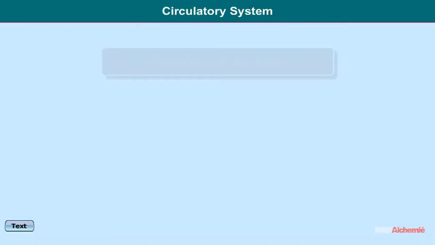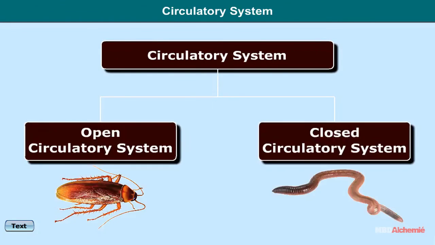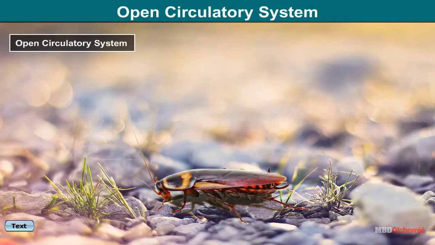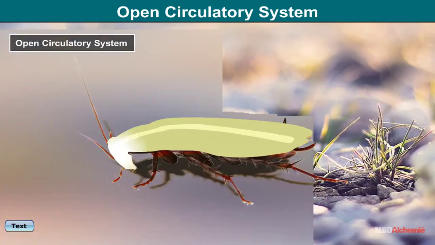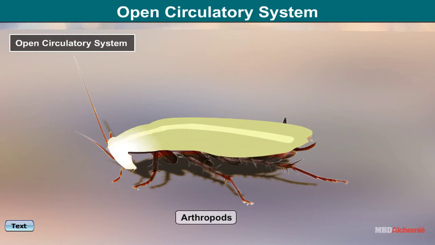Circulatory system. The circulatory system transports the materials inside the body and is of two types. Open circulatory system: in this type, blood comes out of blood vessels into spaces called sinuses. It is found in arthropods. In this, blood flows at slow speed and low pressure.